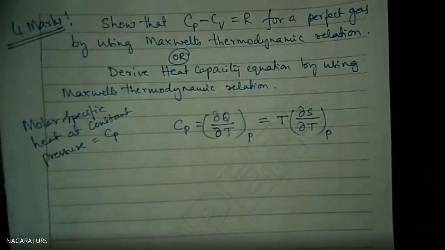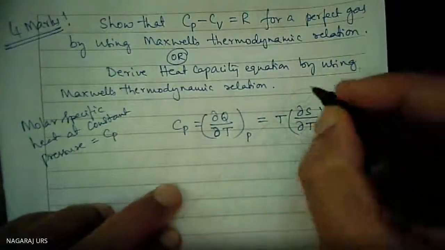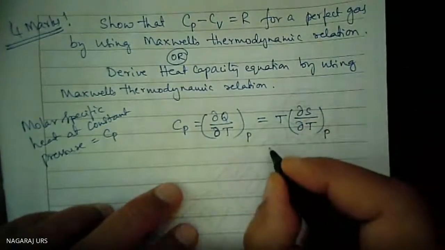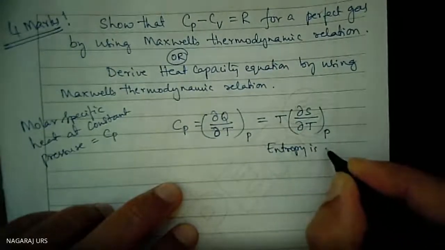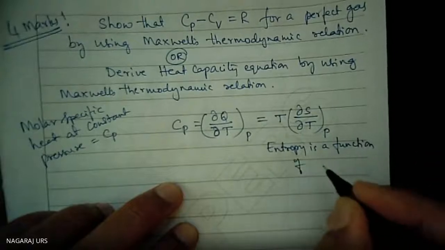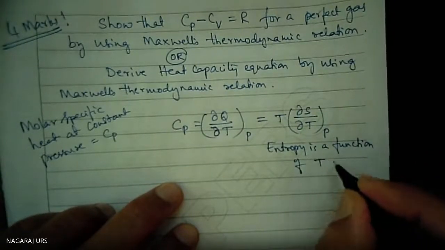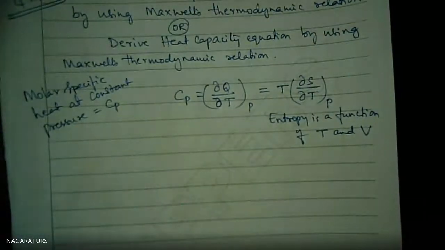Because entropy is a function of T and V. V is the volume, T is the temperature.